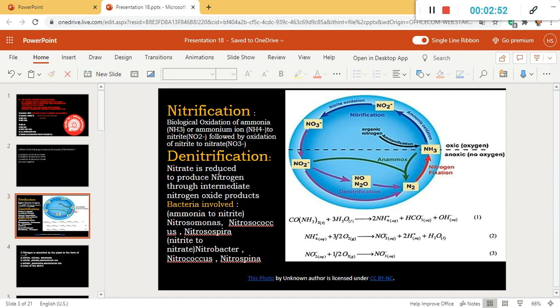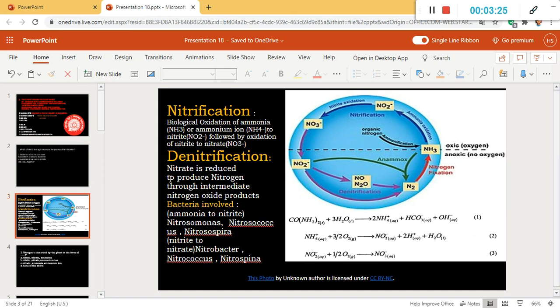Another term is denitrification. What is denitrification? When nitrate is reduced to free nitrogen, then this process is known as denitrification, and in between, first it is converted into some nitrogen oxides, that is NO or N2O. So let's see the definition.